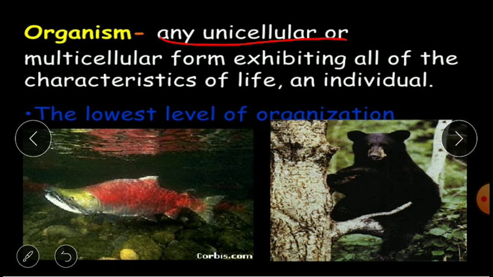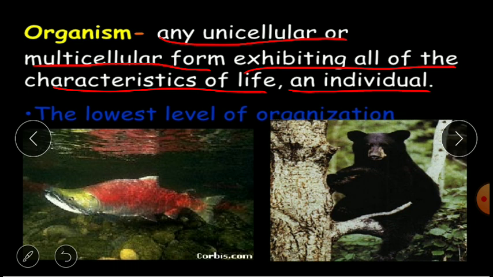So an organism is not necessarily multicellular, it can also be unicellular. Any unicellular or multicellular form exhibiting all the characteristics of life is called an individual or an organism. It should be living, respiring, able to reproduce, and able to sense the surroundings. These are some of the characteristics of a living organism.